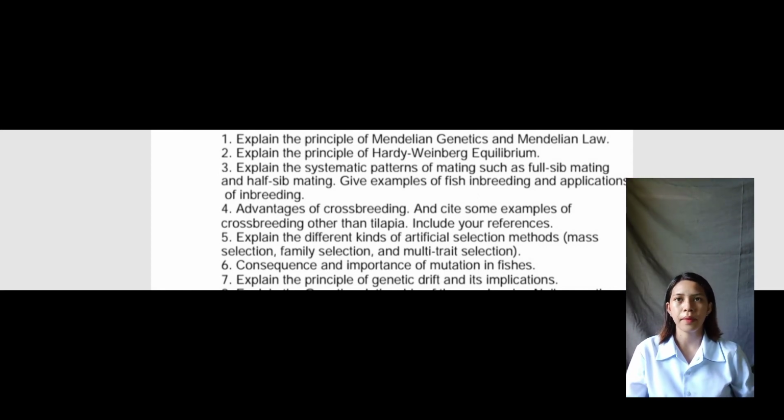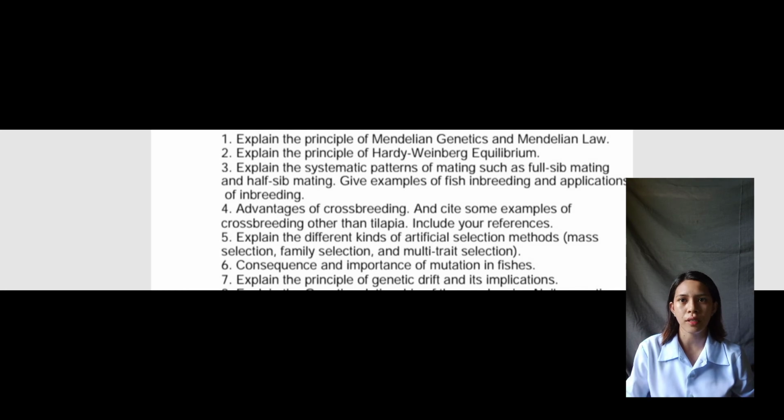Question number 5. Explain the different kinds of artificial selection methods. First, mass selection. In mass selection, family relationships are ignored and comparisons are made among individuals. Family selection refers to mating of organisms from the same ancestral stock that are not directly related to each other. Multi-trait selection is a selection program which usually focuses on several traits of economic importance.